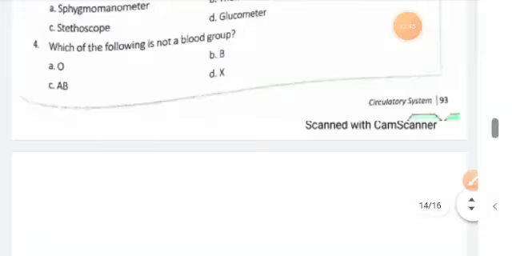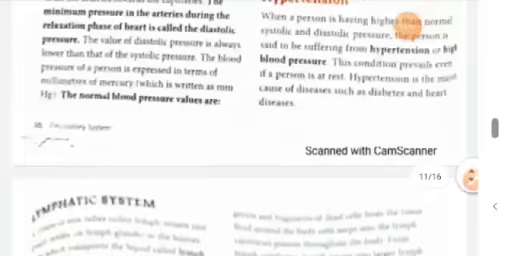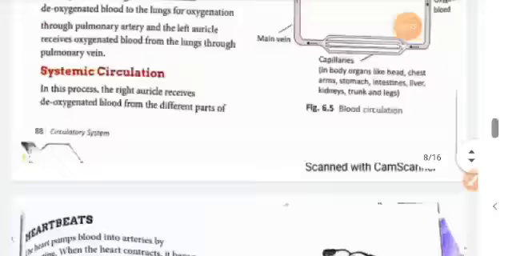So here we have discussed the arteries, and in our next session we will discuss the veins.